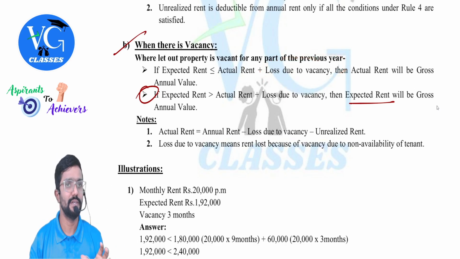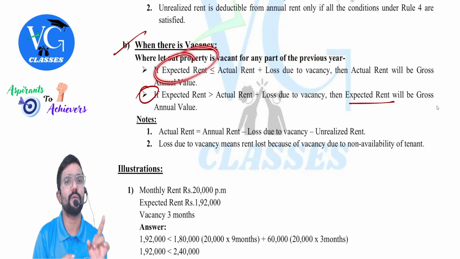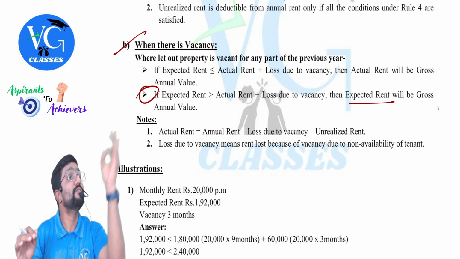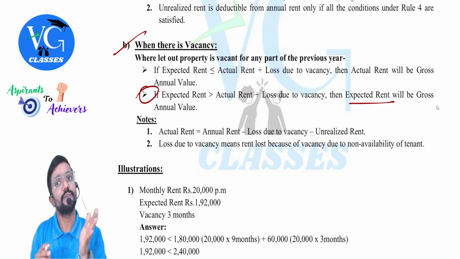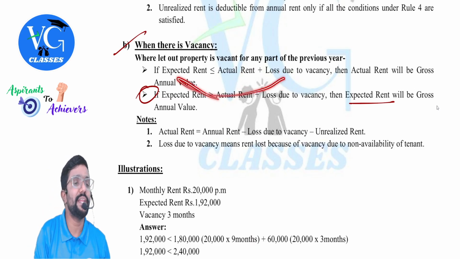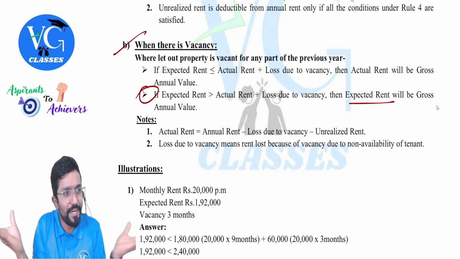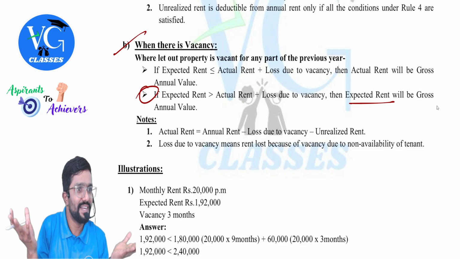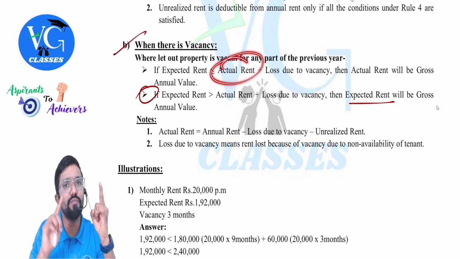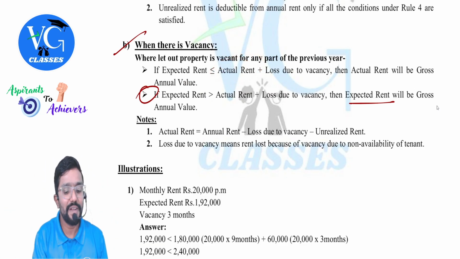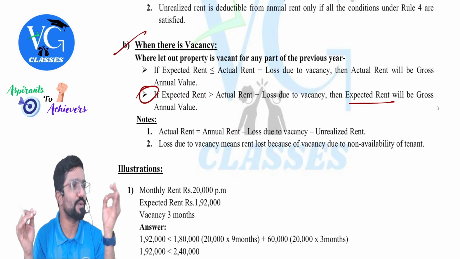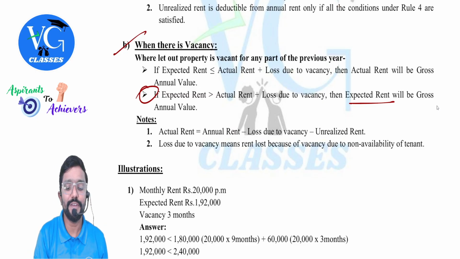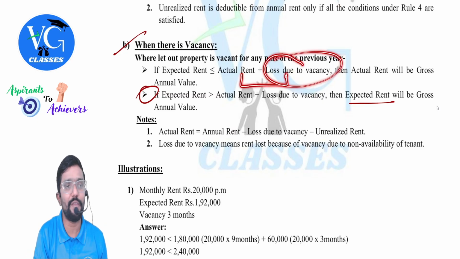That's simple logic. Expected rent will be for only let out period or for full year? Full year. So that is why we are adding actual rent to loss due to vacancy and comparing each other. Because when we are comparing two figures, it should be for a common base. Correct? Now, actual rent will be only for let out period, whereas expected rent will be for full year. Can I straight away compare both? No, sir, not fair. So that is why only to compare, we are adding loss due to vacancy.